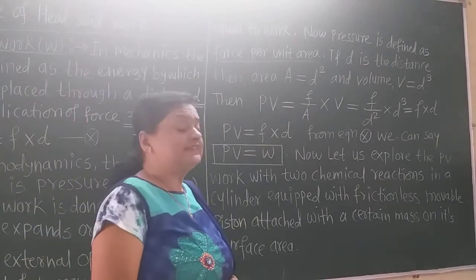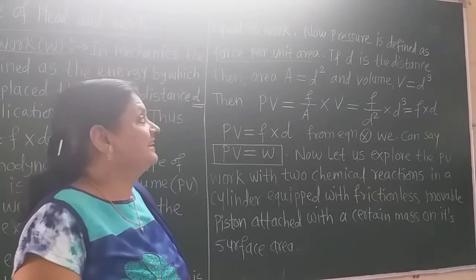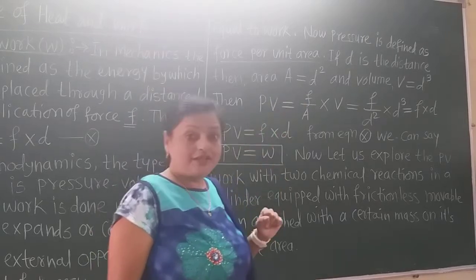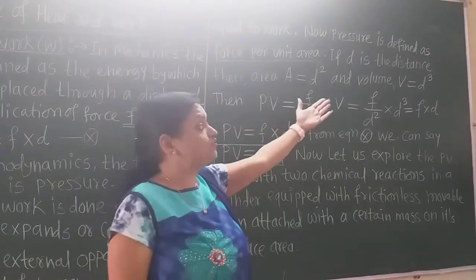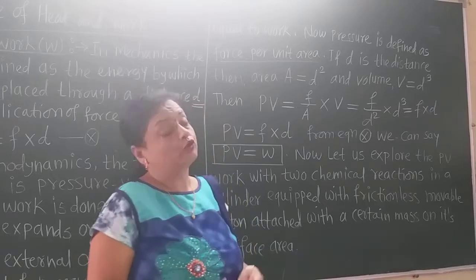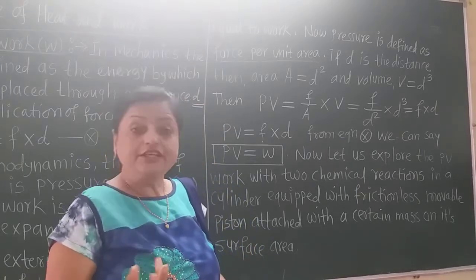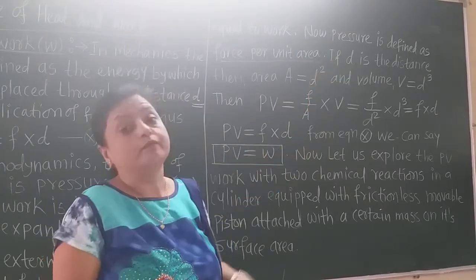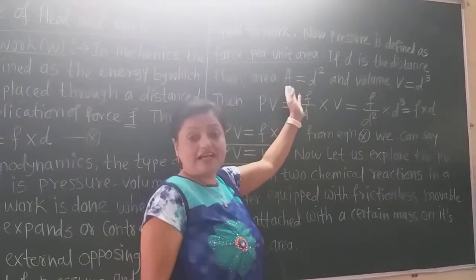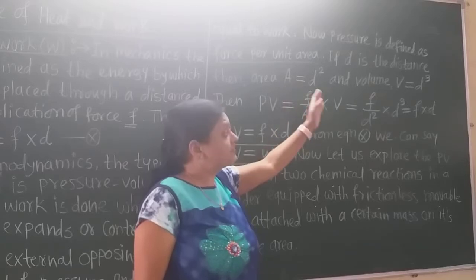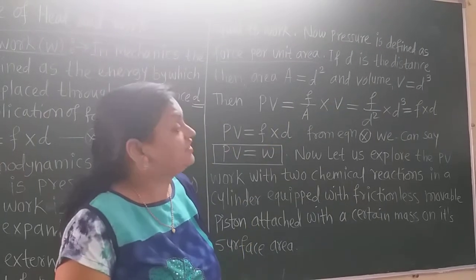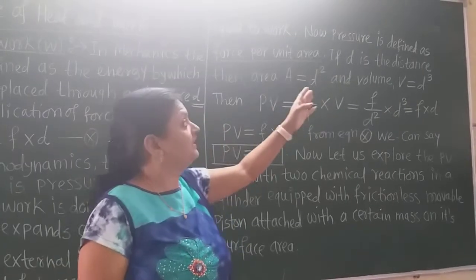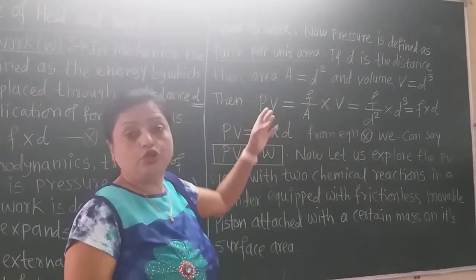If d is the distance, then the unit area is A equal to d square, and volume is V equal to d cube, because d is the distance. Length into breadth is the area, and length into breadth into height is the volume. Now substitute the values of A and V in the pressure volume type of work.